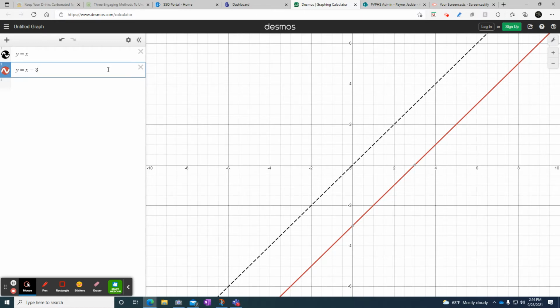I'm going to add it. Remember there's these gray points, so you can see that it crosses these 2 points. So I'm going to put it on my paper. I'm going to use my straight edge. Lo and behold, it's directly parallel to the line I already have. And I label it y equals x minus 3 in red.